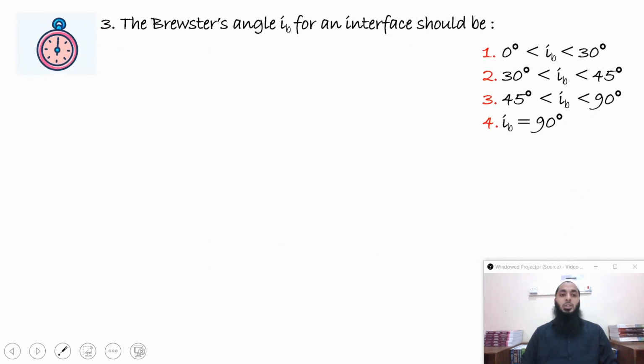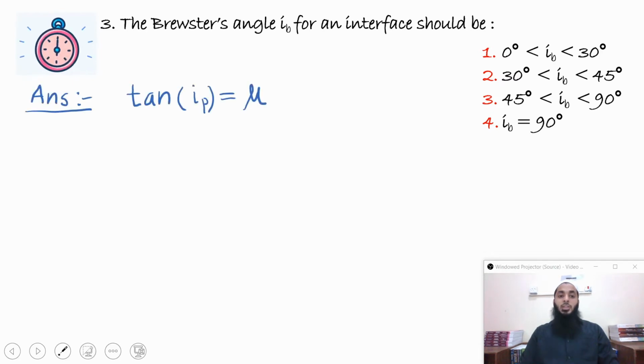Let's go to question number 3. The Brewster angle i_B for an interface should be? Now this is a question pertaining to polarization. We know that i_B is the angle of incidence at which non-polarized light, if it strikes a transparent medium, will get reflected as completely plane polarized light. And we also know a relation that tan i_B is equal to mu, where mu is the refractive index of the transparent medium.